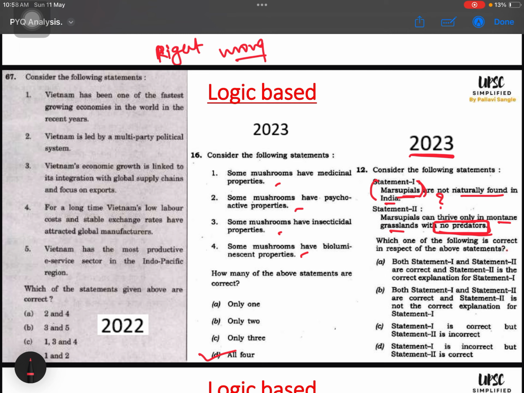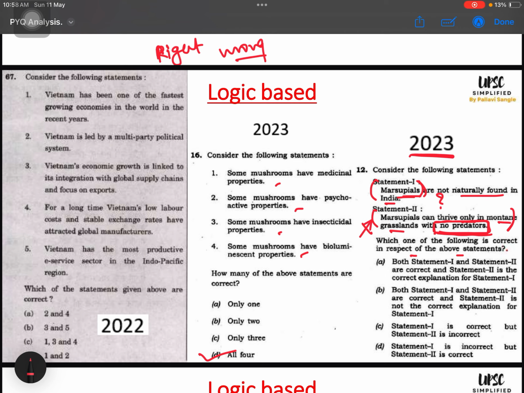I have never read about any animal which is having no predator. It is very rare, right? At least I have this concept that every animal will have its predator and there is a food chain and all these things. So the moment I read this, I feel it is very absurd. I feel that this is just a made up statement. This is an absurd and illogical statement. I am taking this as wrong.